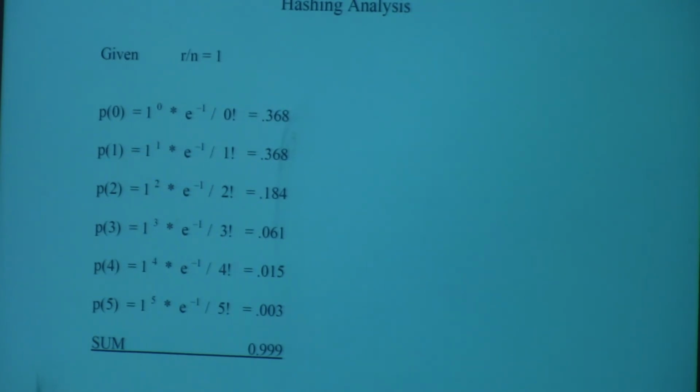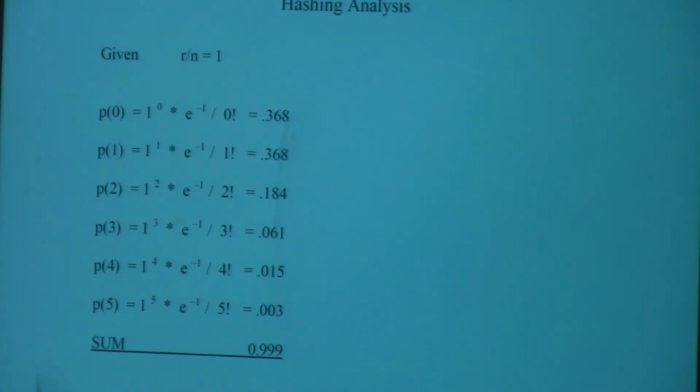Because I'll take the full number of records, which is 1,000, and divide it by all of the chains that have something in them. So if I do hit a chain, the average chain that exists has 1,000 divided by, let's call it 632. That's 1,000 minus 368, 632.